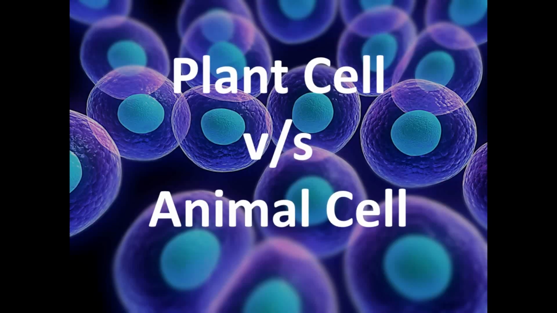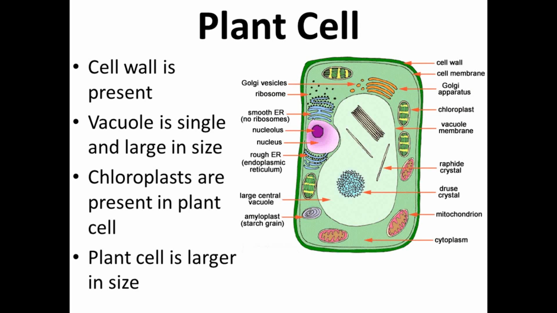Next is the plant cell and animal cell. In the plant cell, the main difference is that the cell wall is present. In the case of the animal cell, the outer covering is known as the plasma membrane. But in the plant cell, there is another wall which covers the plasma membrane or cell membrane, known as the cell wall. This cell wall is made up of cellulose and makes the plant cell hard.